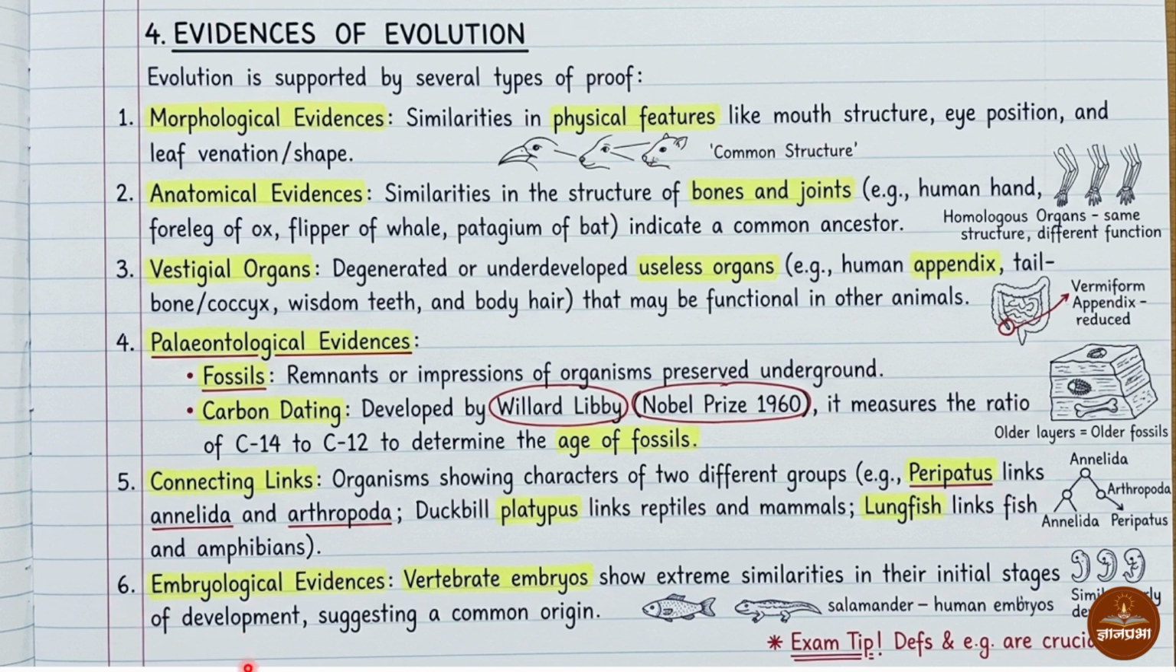The sixth evidence of evolution is embryological evidence. Here it is very simple. Vertebrate embryos show extreme similarities in their initial stages of development, suggesting a common origin. It means that in vertebrate organisms, the development stages of their embryos show very many similarities between them. This shows that they come from one ancestor.